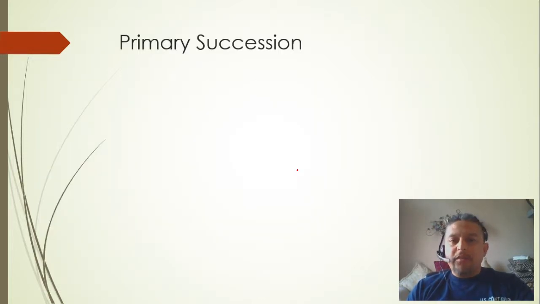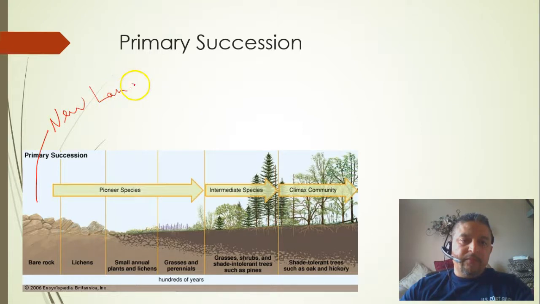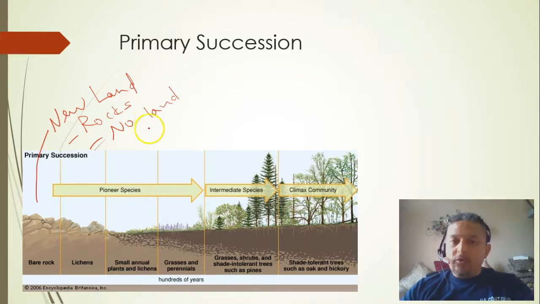So what is primary succession? In simple terms, primary succession is how new land becomes populated with different organisms. At the beginning, when we have new land, there is nothing but rocks. There is no soil. I wouldn't say land, scratch that out, I'm going to put soil. There is no soil. There's nothing but rocks. You see that? Here it is.